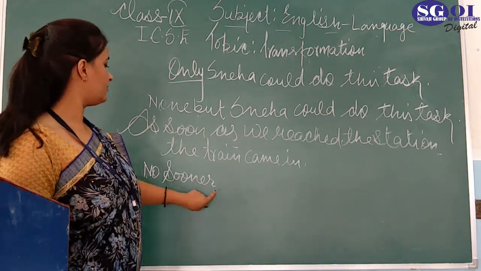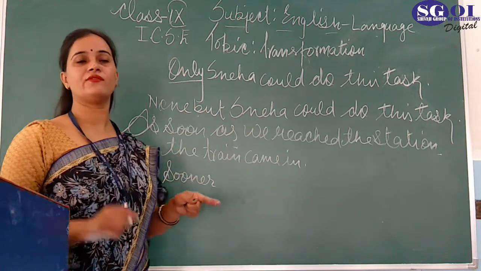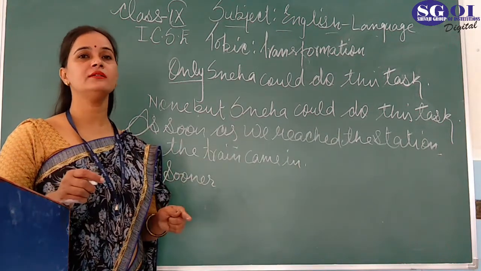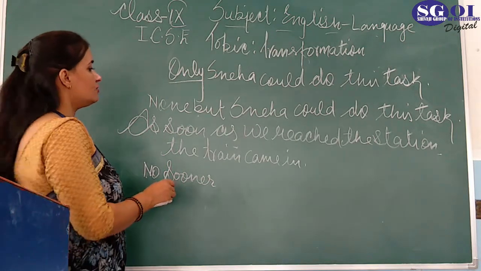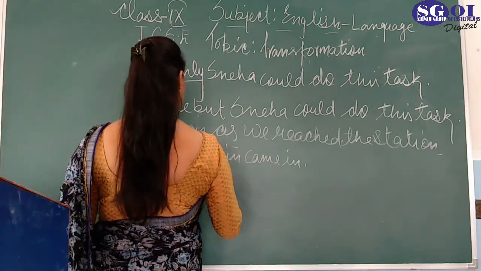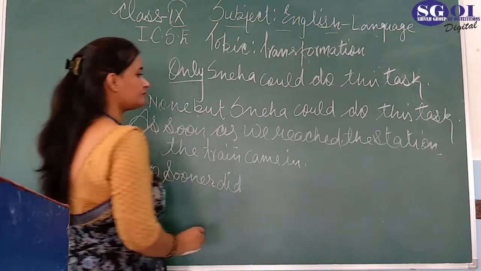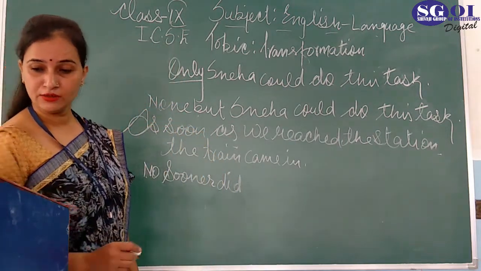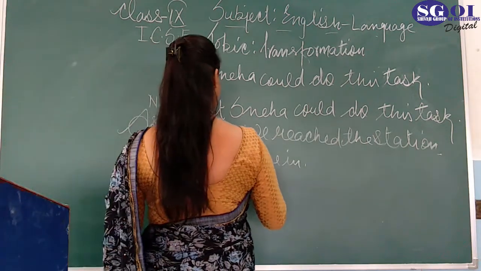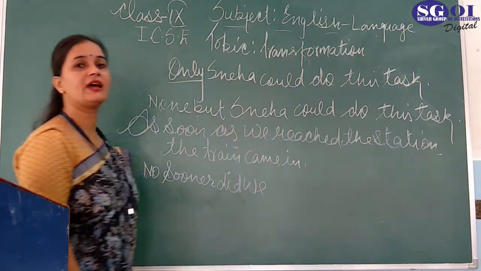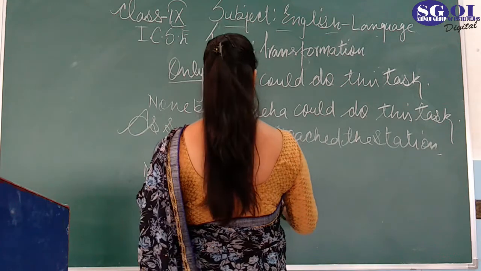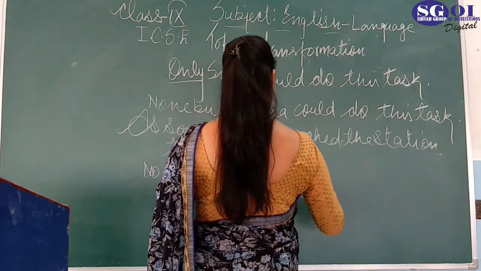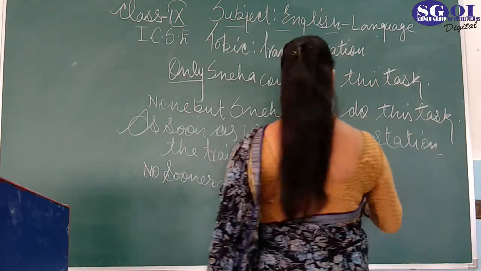And whenever 'no sooner' is used, you have to use 'did' and 'than'. It means 'no sooner' always carries 'did'. 'No sooner did we', and whenever 'did' is used, we have to use the first form of the verb. 'No sooner did we reach the station.'